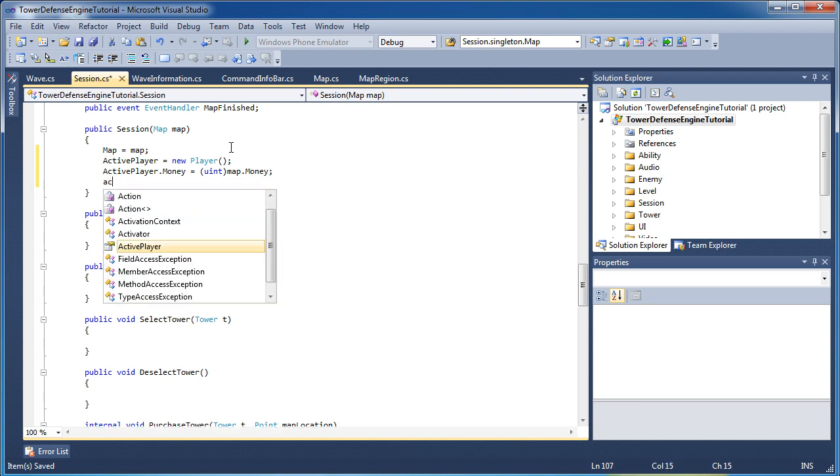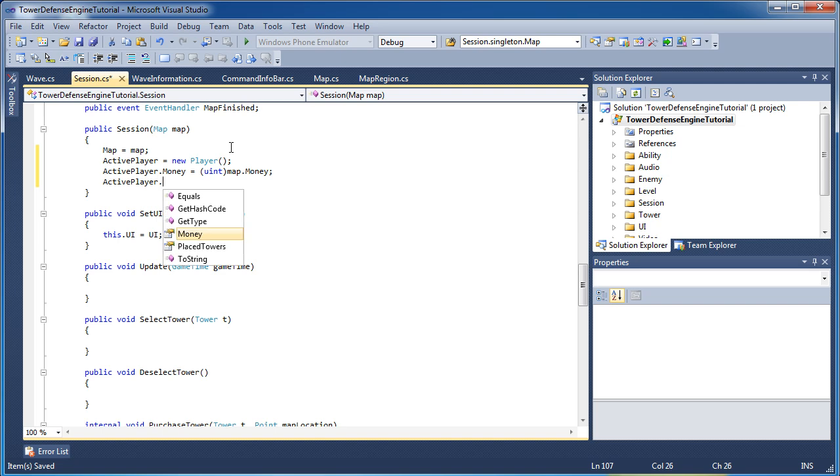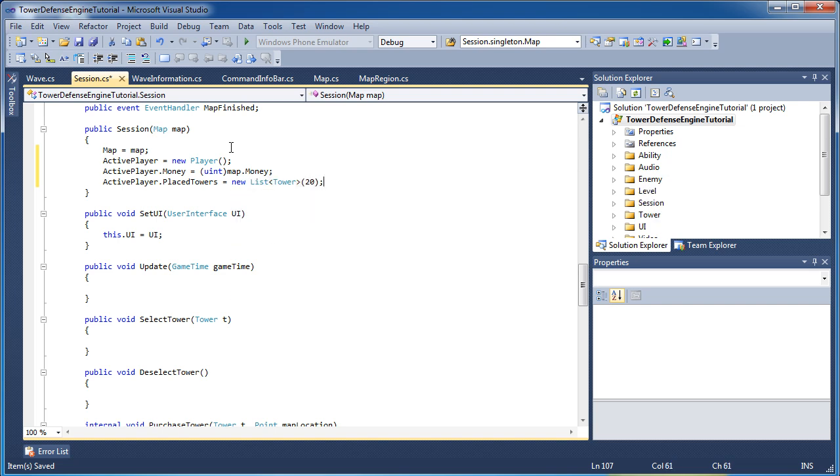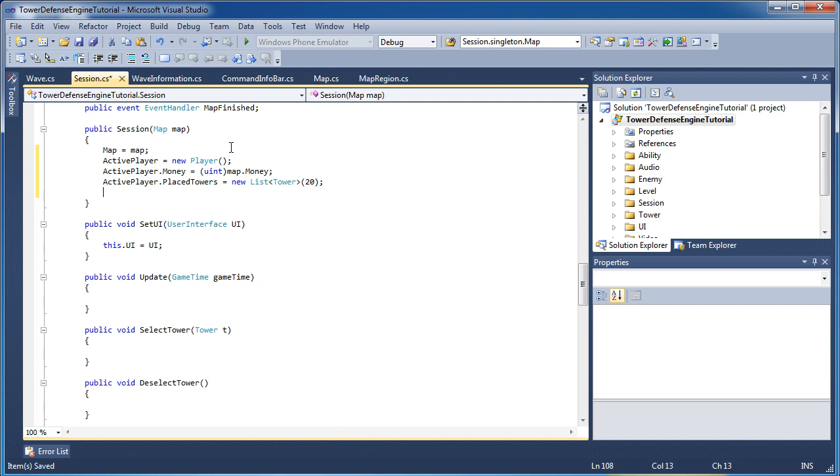Alright, so active player, we need to set the placed towers, and that's a new list, and I'll just set the default value to 20. That sets the default capacity of the list to 20. Health is equal to 20. Again, you can change this in your own implementation of the game. If you want to make this a variable, you can. But for right now, I just left it as a static 20.